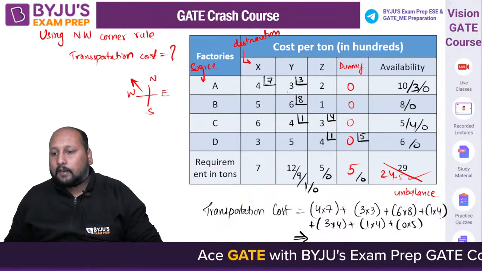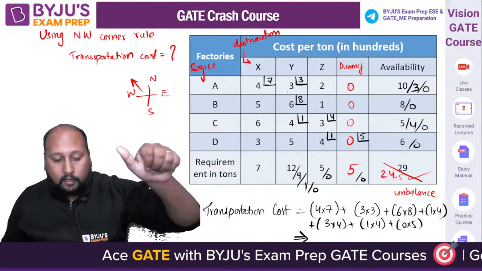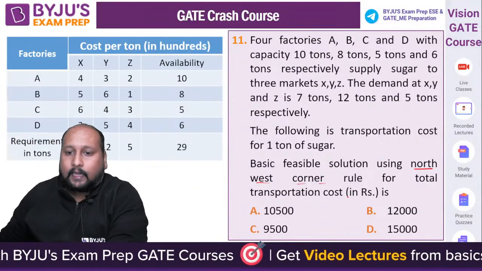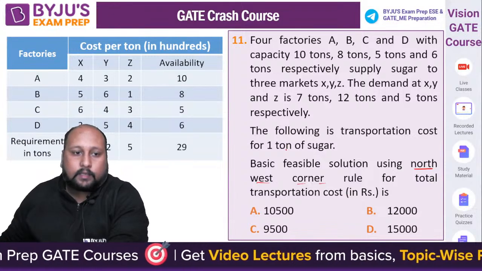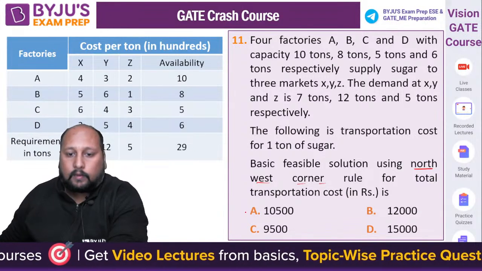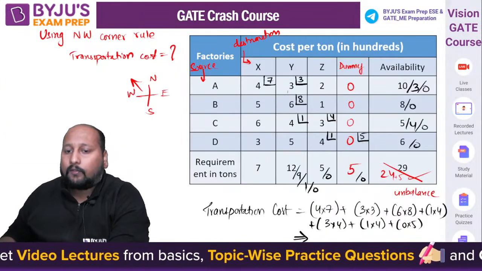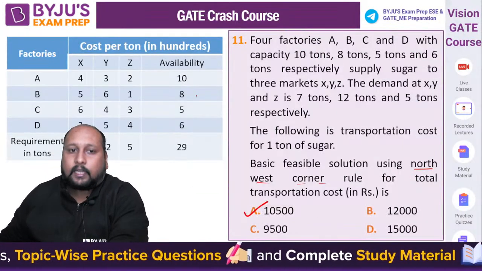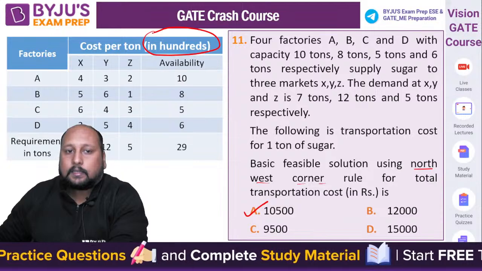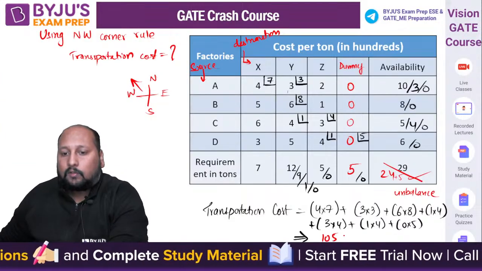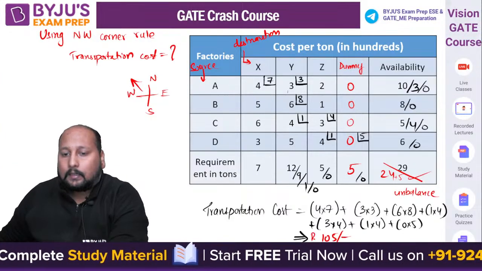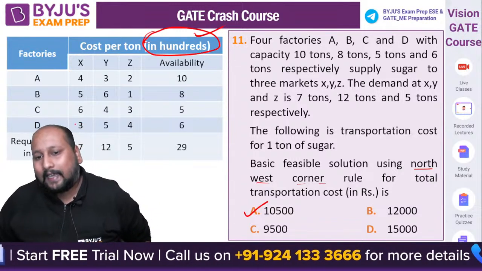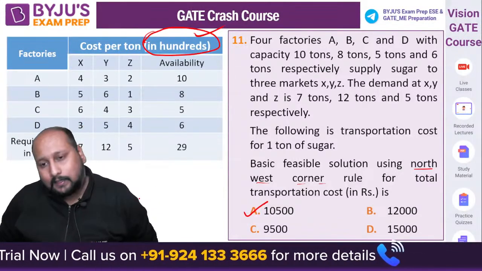105. Everyone is getting 105. Please check. Sadasiv is getting 105, and they are giving in thousands. They are giving in thousands, I think. Tons. So 105. Option A is the correct answer. 1050. 105 rupees. 105, and they are giving the values in hundreds. So 1050 rupees is the answer, and that too they have given all this in hundreds. So option A, 10500, is the correct answer.